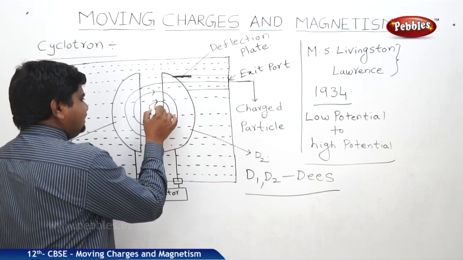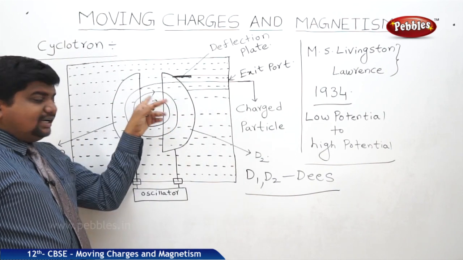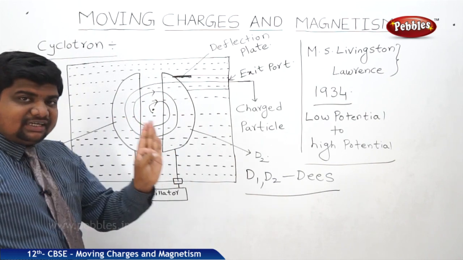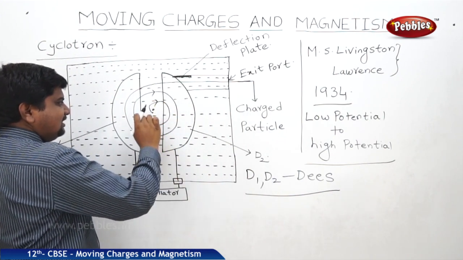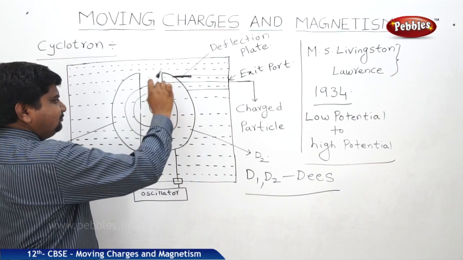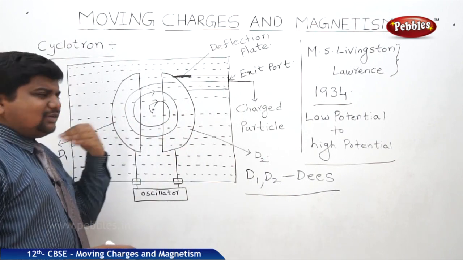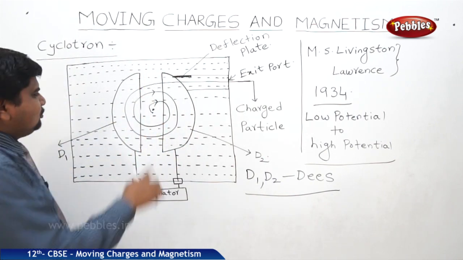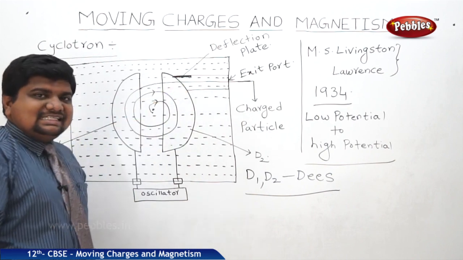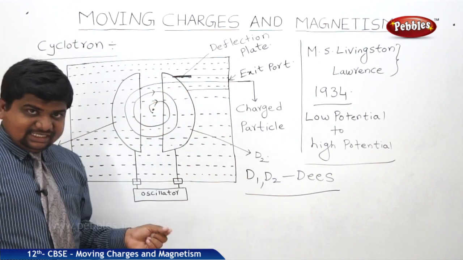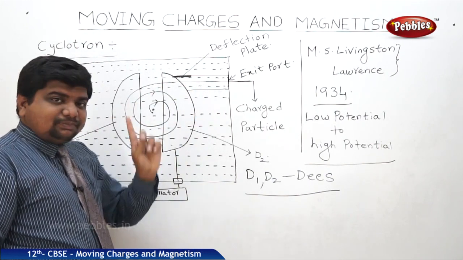First the particle is dropped here. This particle is rotated because of the magnetic field, not because of the electric field. Whenever a magnetic field is acting on the particle, it rotates in the path. It rotates continuously, not only three rotations, it has many. For our understanding, we draw three. While it is rotating, as it moves away from the center of the dropped point, which is similar to the nucleus, the velocity of the rotation increases, and the frequency, the number of rotations per second, increases.